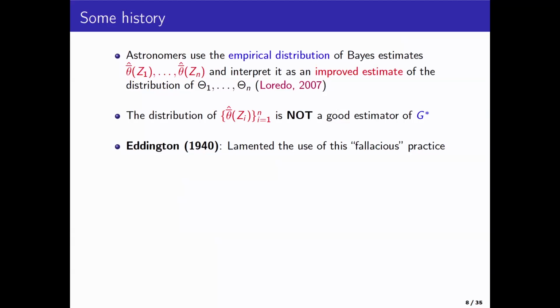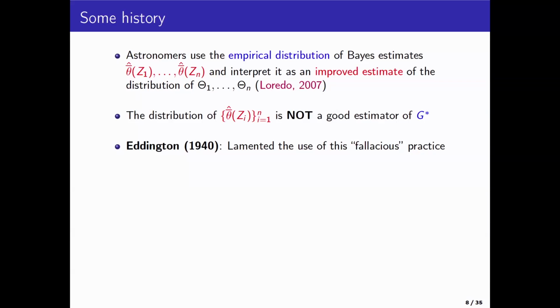They want to denoise, and then they have these posterior mean estimates, and then they plot it, and they think of them as improved estimates of the theta i's. And what I am trying to show here is that that is not the case. The distribution of the estimated posterior means is not going to correspond to the distribution of the underlying theta i's, which is basically the unknown G star.